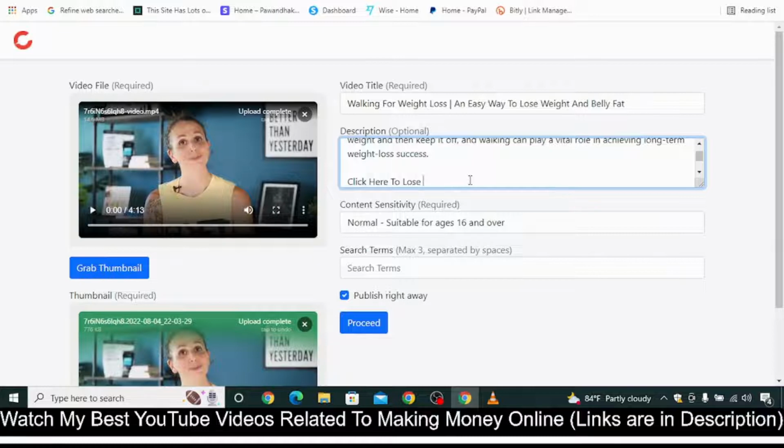lose 10 pounds in a week. You can type these things and give your affiliate link from Bitly in this way.